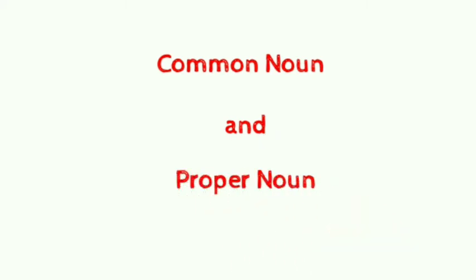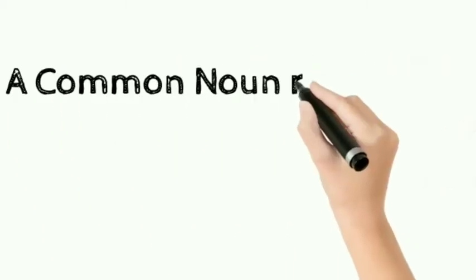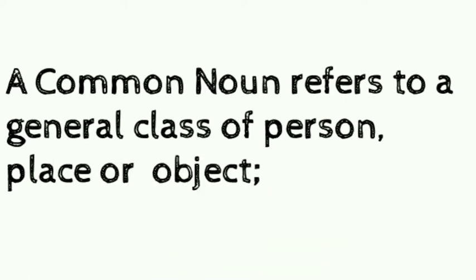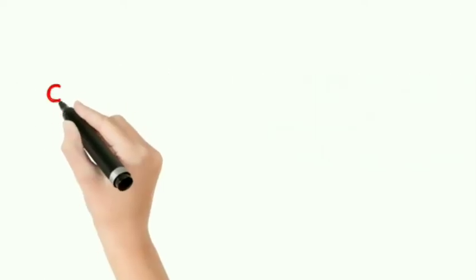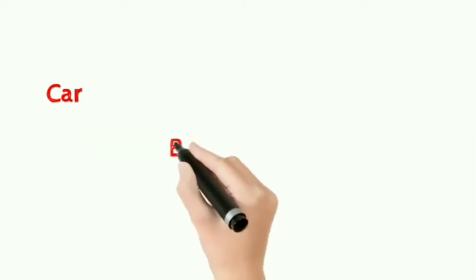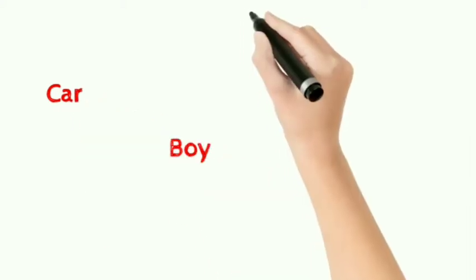Definition of the common noun. A common noun refers to a general class of a person, place, or object. For example, mother, father, brother, sister, aunt, uncle, doctor, teacher. All of these refer to a general class of a person. Students, here we are not specifying any particular name.